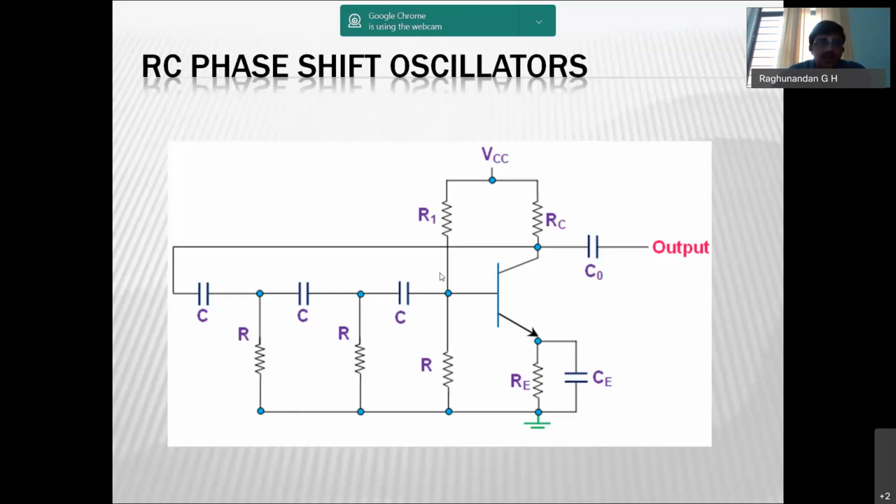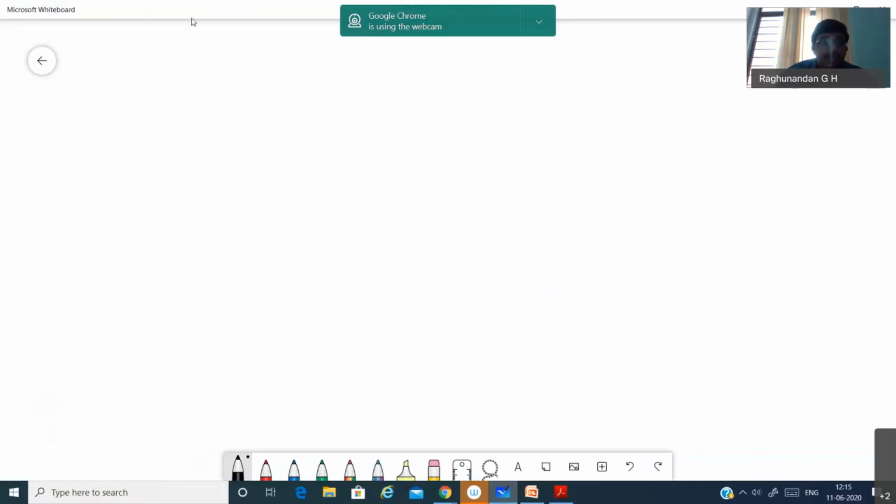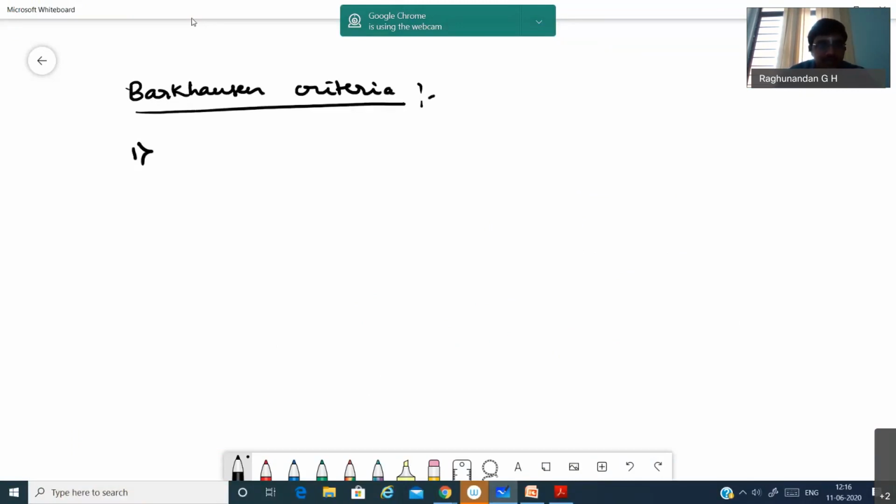Before going on to the oscillators, if you are going to call anything an oscillator, then it should obey some criteria. So what are those criteria? The criterion is known as the Barkhausen criterion. This has two statements. The first statement of the Barkhausen criterion tells that the total phase shift.